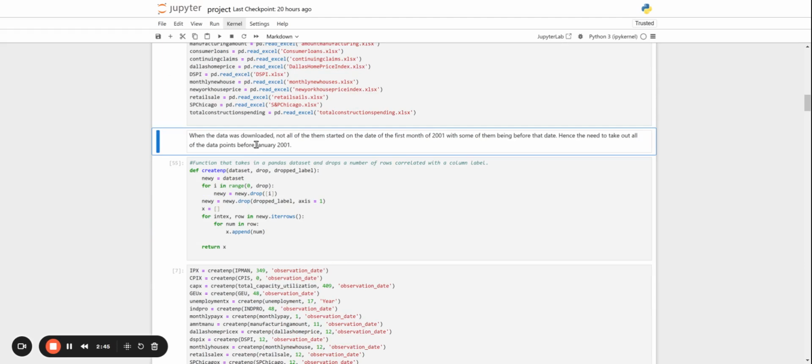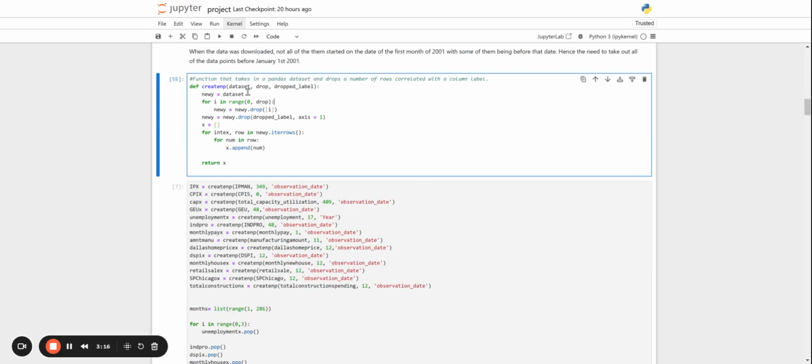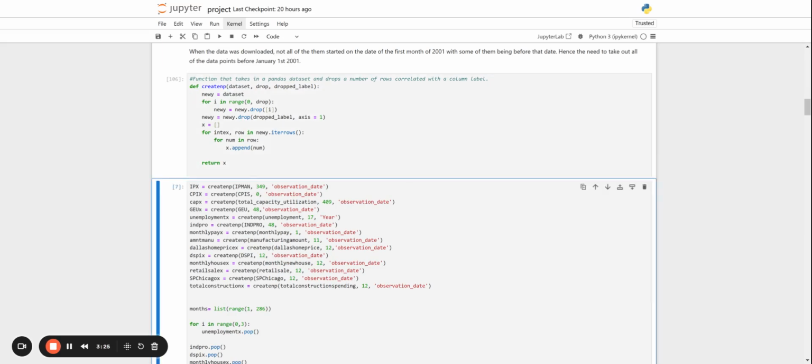But even so, when the data was downloaded, not all of them started on the first month of 2001, or January 2001. Some of them have starting points quite before that, all the way down to most likely 1968. But what we want is that all of them start on January 1st, 2001. Hence, we need to take out all of the points before January 1st, 2001. So what we will do is create a function. This will take in a data set, the amount of rows to drop, and which column to drop them from. And that should fix our data sets.